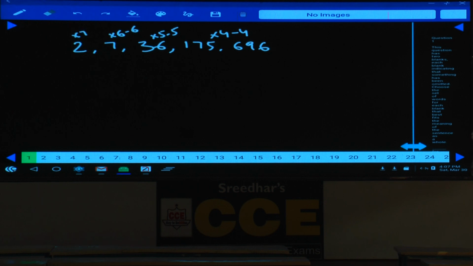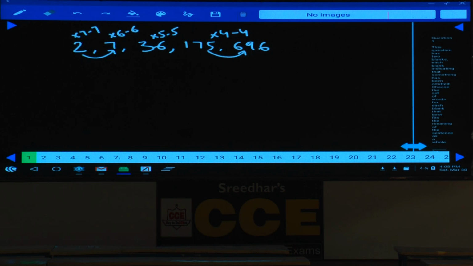Hence, in the case of combination, we need to check only the highest pair, because at the highest pair we will have only one logic. If you start with 2 and 7, there can be many possibilities: into 1 plus 6, into 2 plus 3, into 3 plus 1, into 4 minus 1, into 5 minus 3, into 6 minus 5, and so on, and it will keep on increasing. But at the last pair, the highest numbers, there will be only one pattern, hence you can catch it easily.